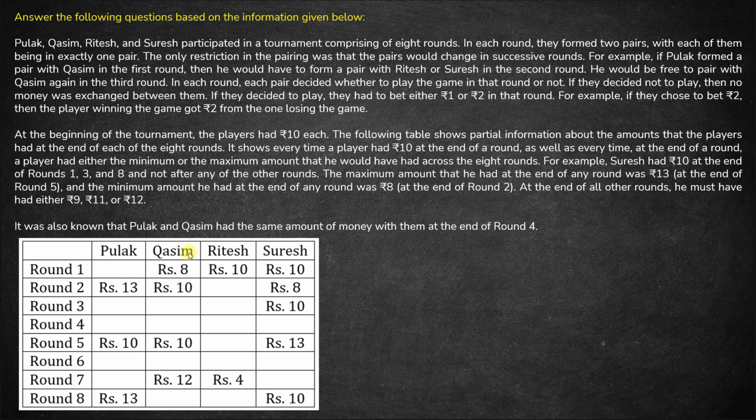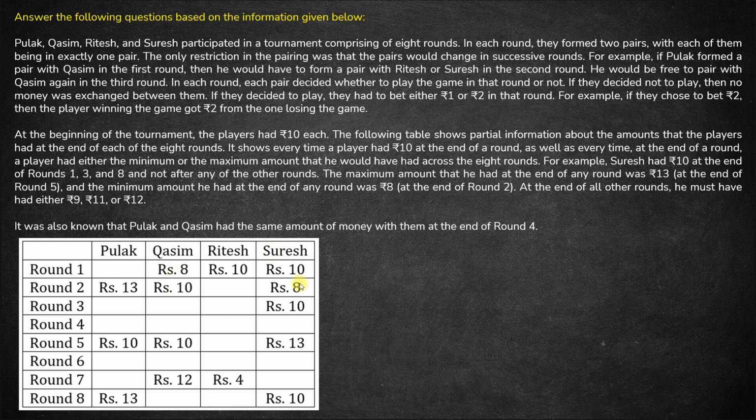To understand better, let's understand about Qasim. For Qasim, all the 10s are already mentioned, but if you look at all the values, the lowest value mentioned is 8 and the highest value mentioned is 12. That means every time Qasim has the lowest amount, 8 is already mentioned. So no other empty box will have 8 for Qasim. And the highest amount is 12, which is mentioned only once. Hence, 12 will not appear any more time for Qasim.